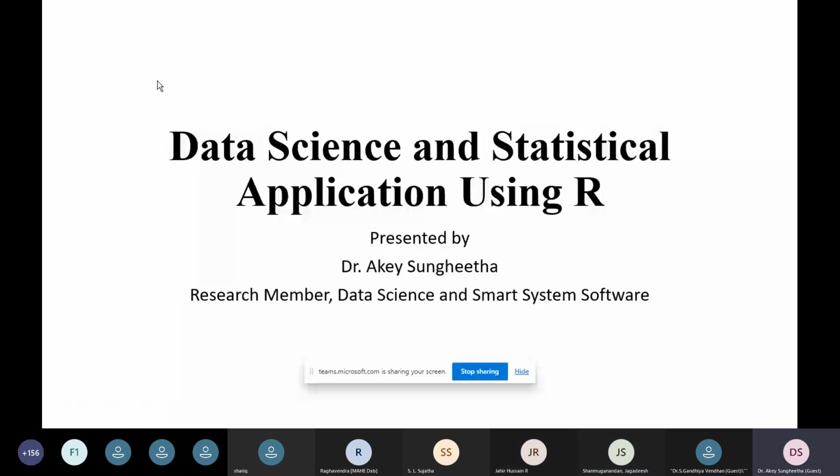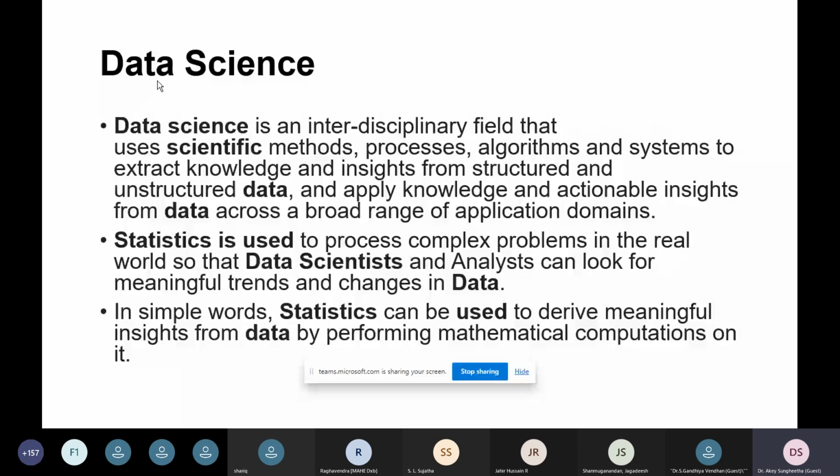So today's presentation is on data science and statistical application using R or R tool. Before that, we will just have a general outline on the basic terminologies for the title. So data science is an interdisciplinary field, and it uses different scientific methods, processes, and algorithms, and also it has different systems to extract knowledge from structured and unstructured data.